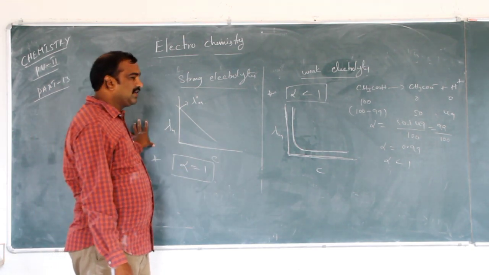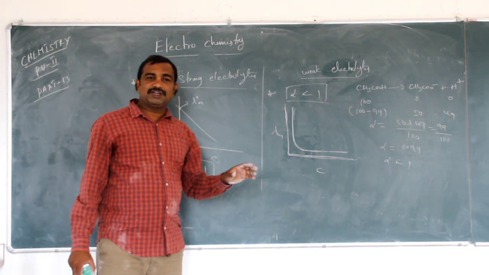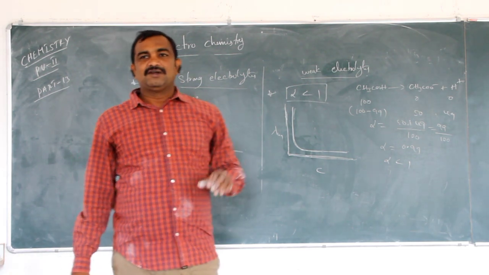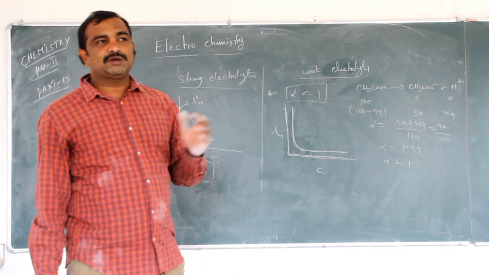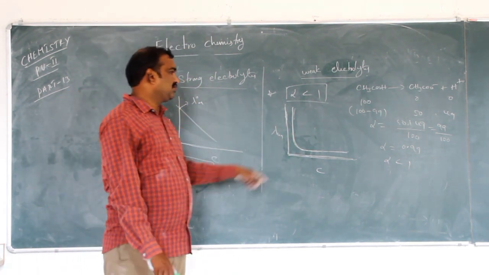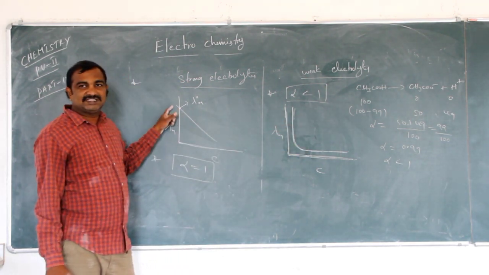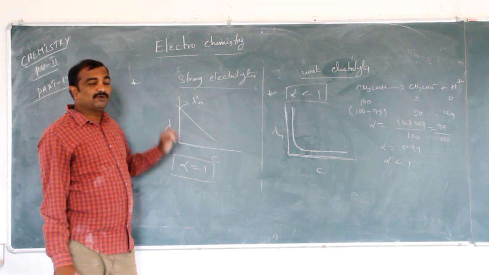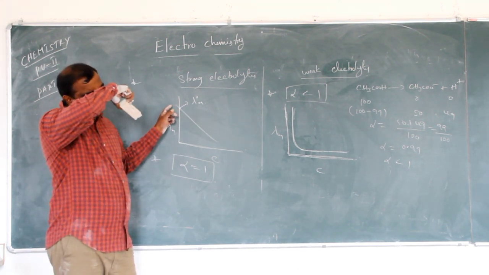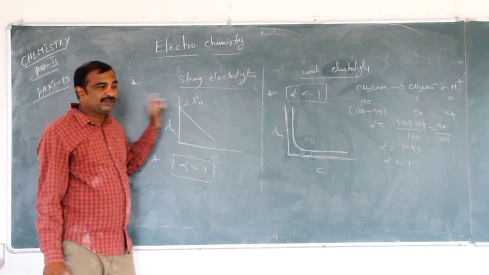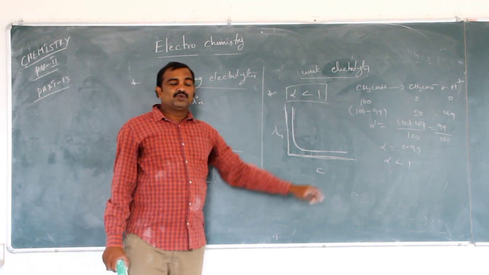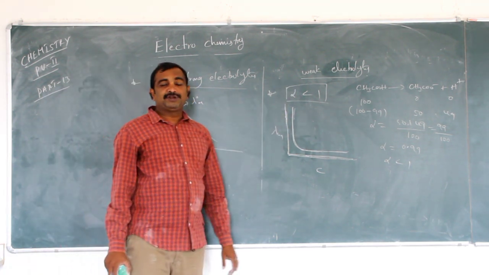So for strong electrolytes, dissociation takes place completely. For weak electrolytes, dissociation does not take place completely. Here alpha is equal to 1, there alpha is less than 1. Here the graph will touch the lambda m axis, so we can calculate the limiting molar conductivity lambda naught m. But here we cannot. It is difficult to calculate the limiting molar conductivity.